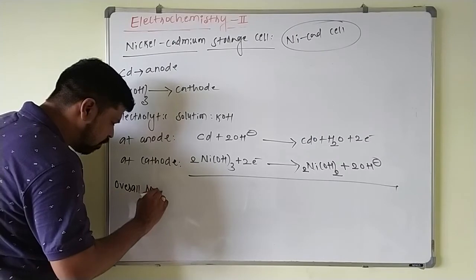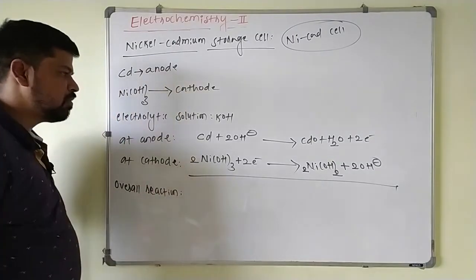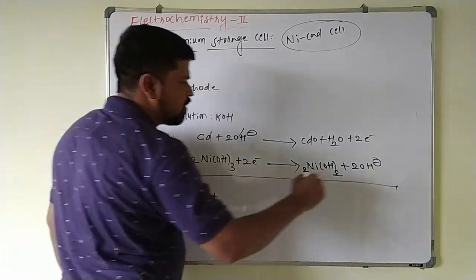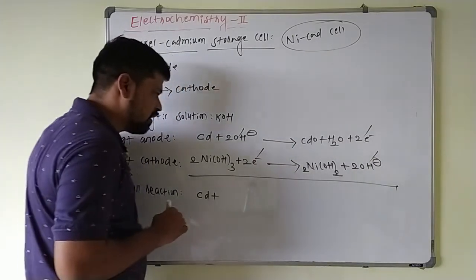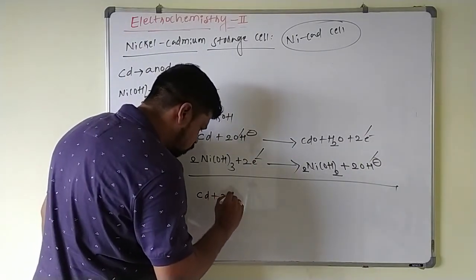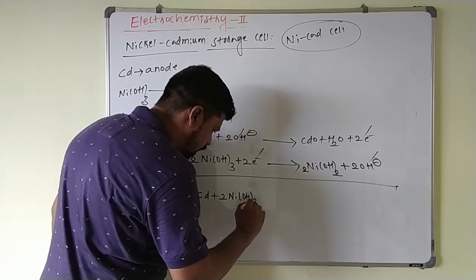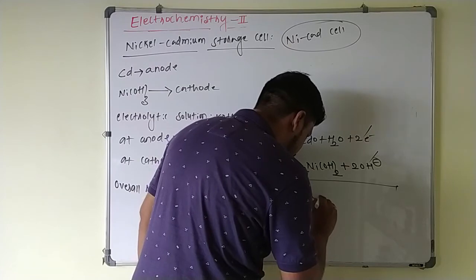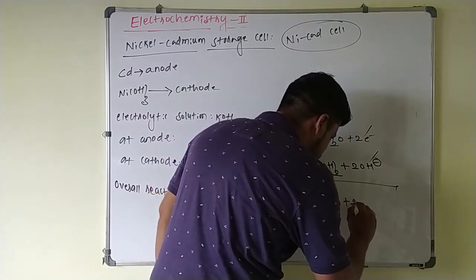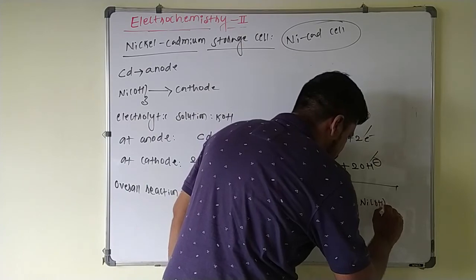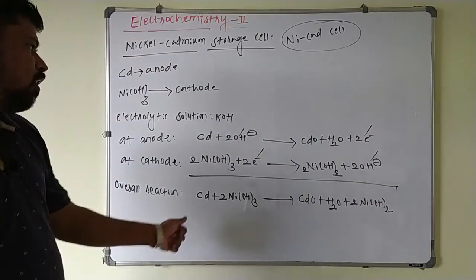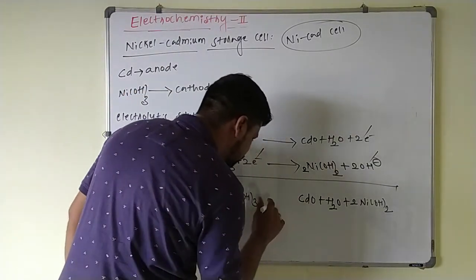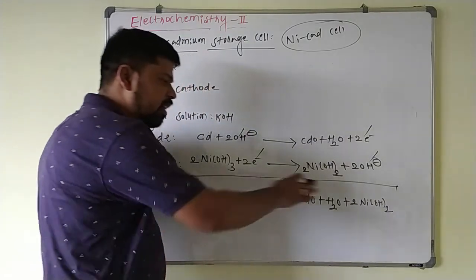Now for this anode and cathodic reaction, we can write overall reaction here. Overall reaction that is taking place in nickel cadmium cell is cadmium plus 2 nickel hydroxide, this is plus 3 oxidation state, and 2 OH minus and 2 OH minus get cancels, electron get cancels here. And here cadmium oxide plus water plus 2 times of nickel hydroxide. So this is the overall reaction that is taking place in what? Nickel cadmium storage cell.